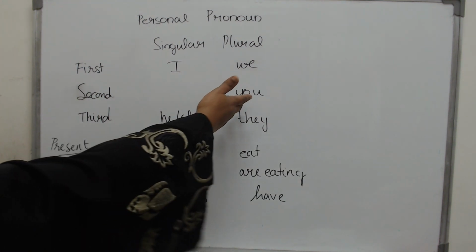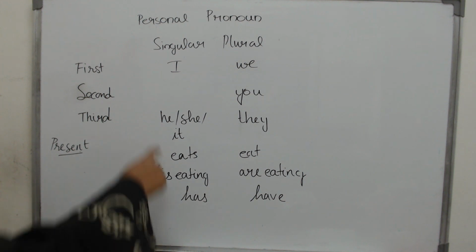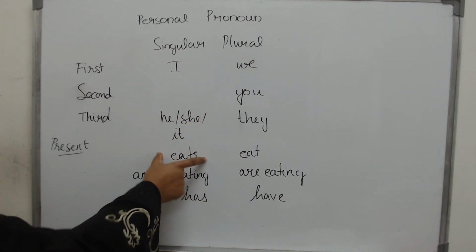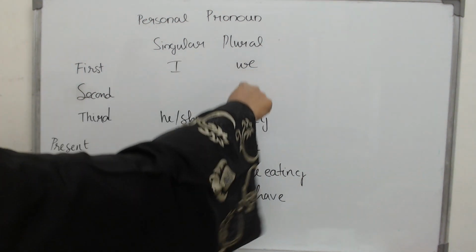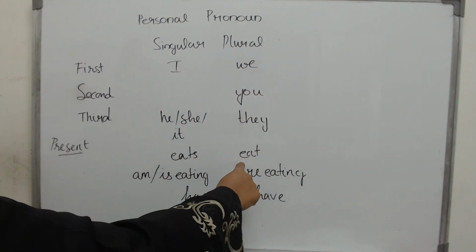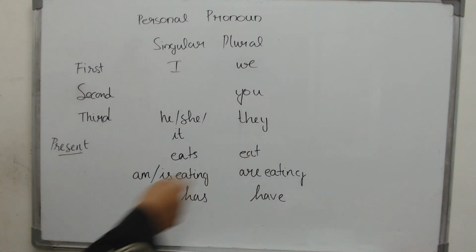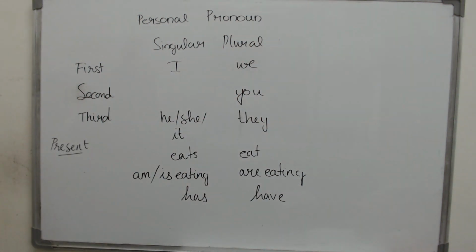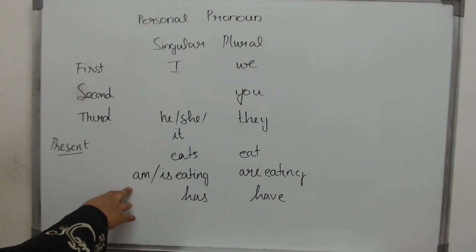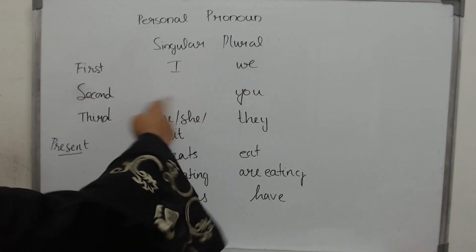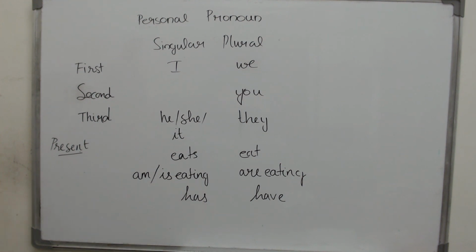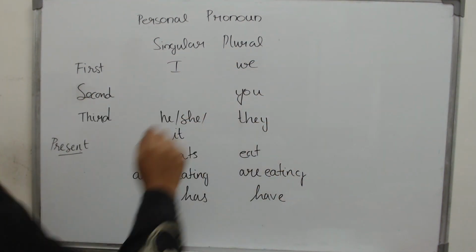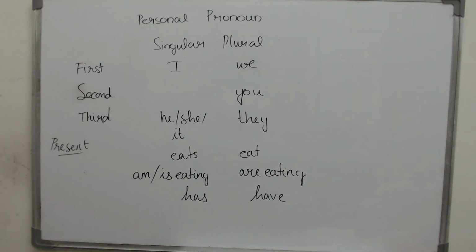Let us briefly see how you behaves in present tense. He, she, etc. all of them will fall in the eats category, but all of the other pronouns you will see will eat. I eat, we eat, you eat, all of them will eat, and you will see that you follows the plural rules. What if it is present continuous? I am eating, and he is eating, but then what do you see? All of them are eating. We are eating, you are eating, they are eating.